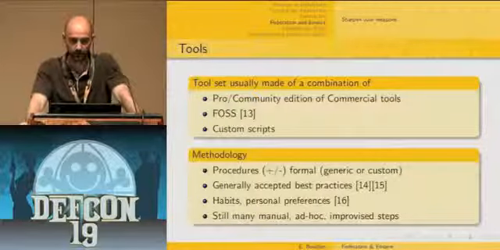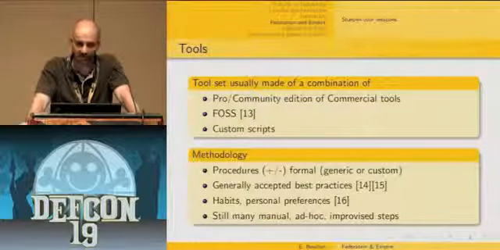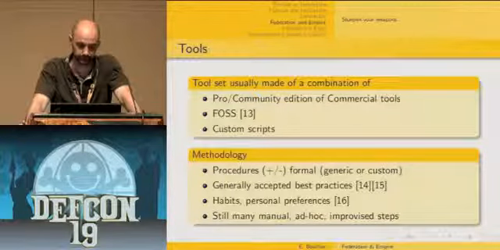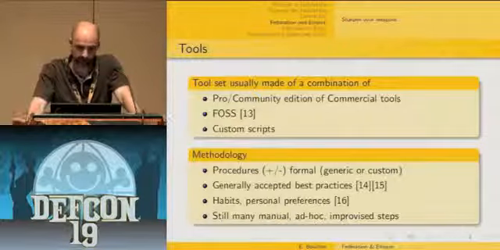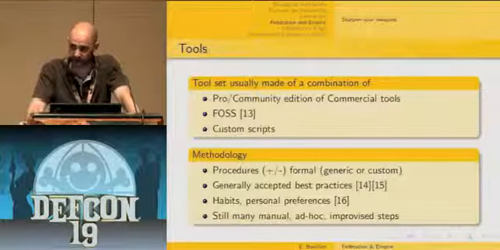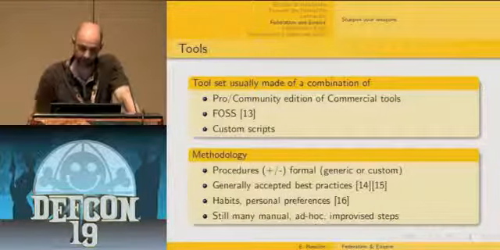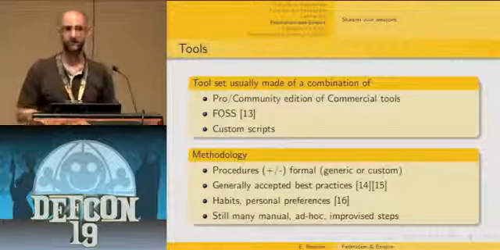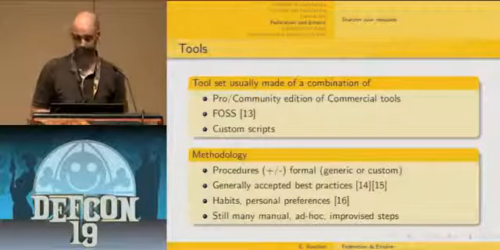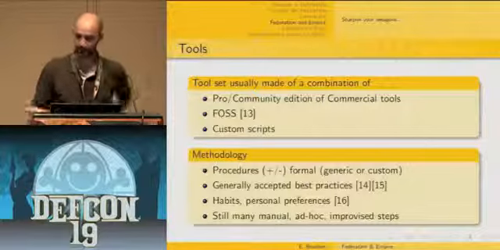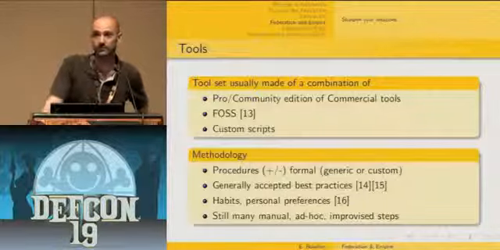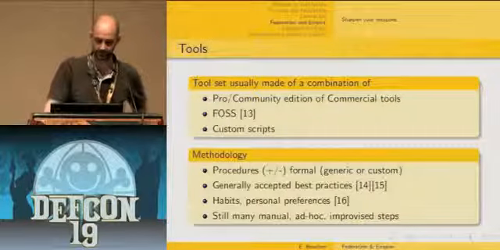and how to adapt web application scanners to better assess web services based on SOAP. Typically, a web application scanner toolset is made of a combination of different tools chosen by more or less objective criteria. It can be made of professional or community editions of commercial tools like WebInspect, Acunetix, and others. You can use free and open source software for web application scanning, Skipfish, Nikto, and typically some Firefox plugins also. And very often, when you discuss with people doing that for a living, they use their own homemade custom scripts that they have been developing throughout their years of experience.